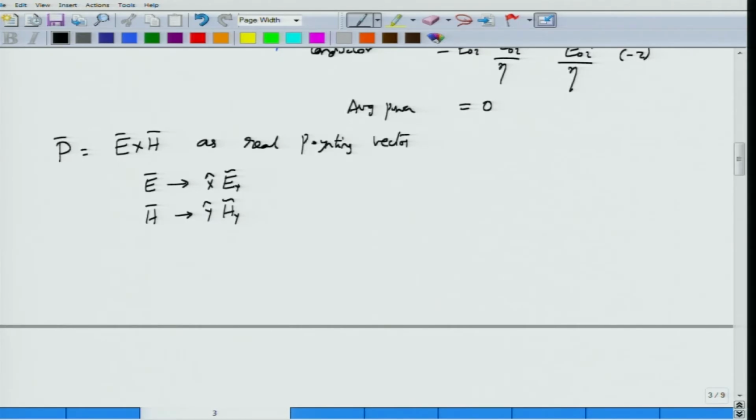corresponding to a plane wave oscillating at a frequency e power j omega t and propagating along z axis, let us say. So this is propagating along plus z direction.